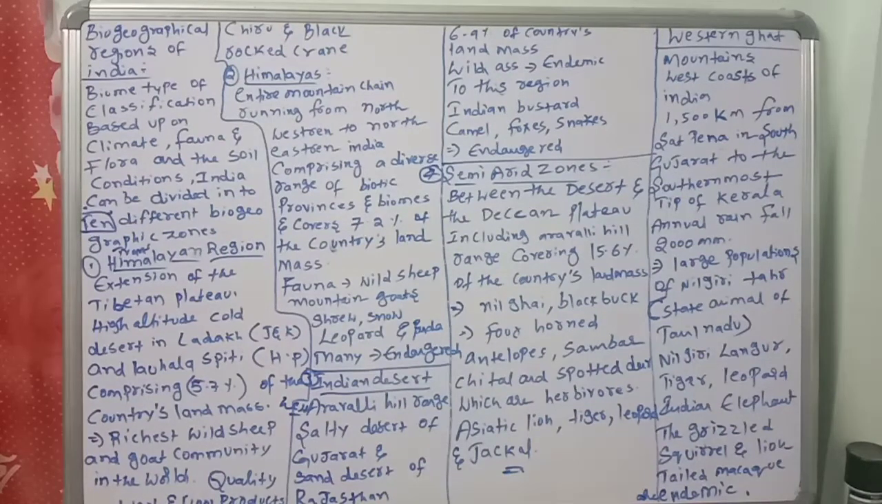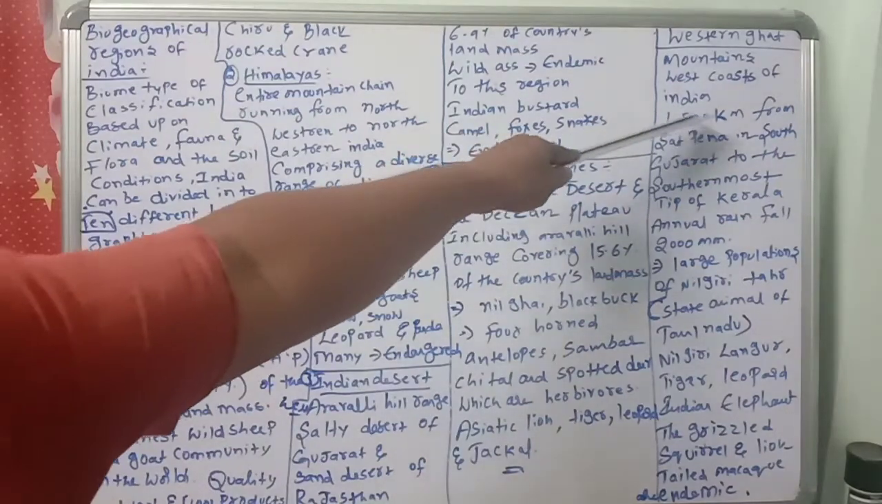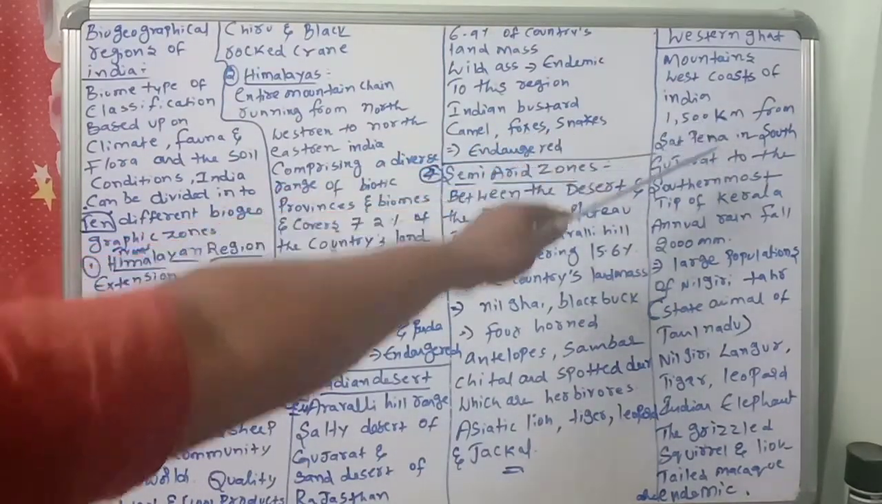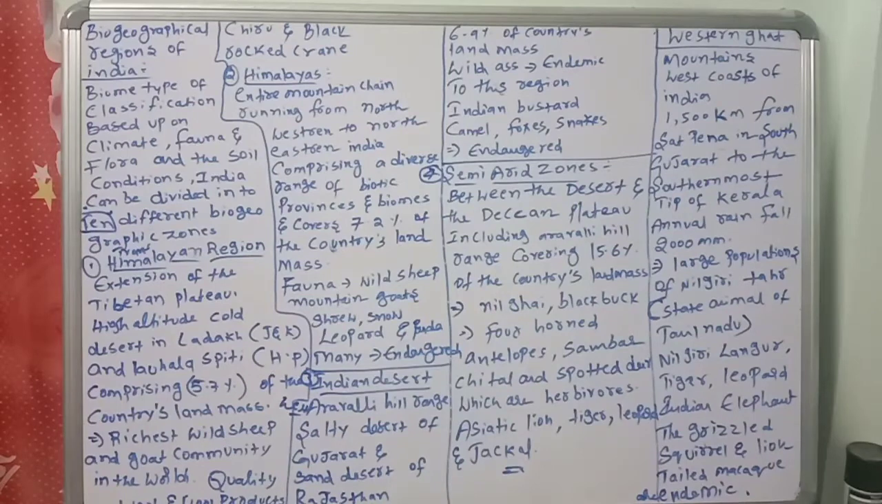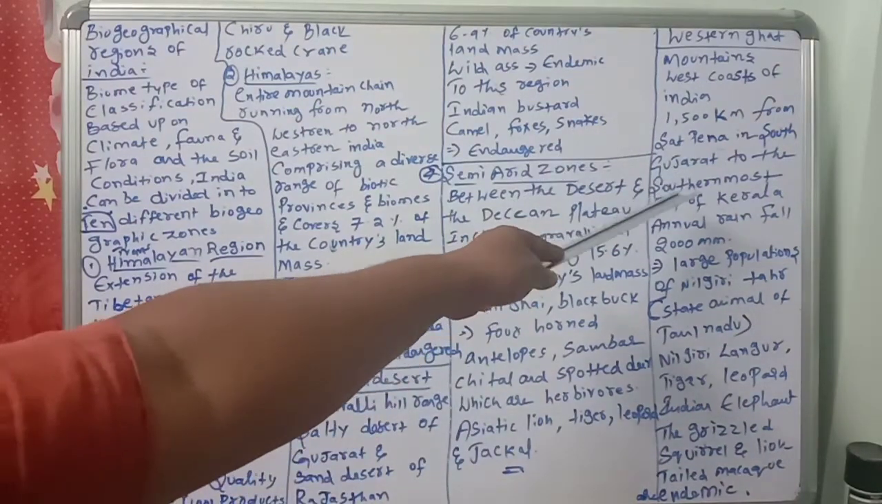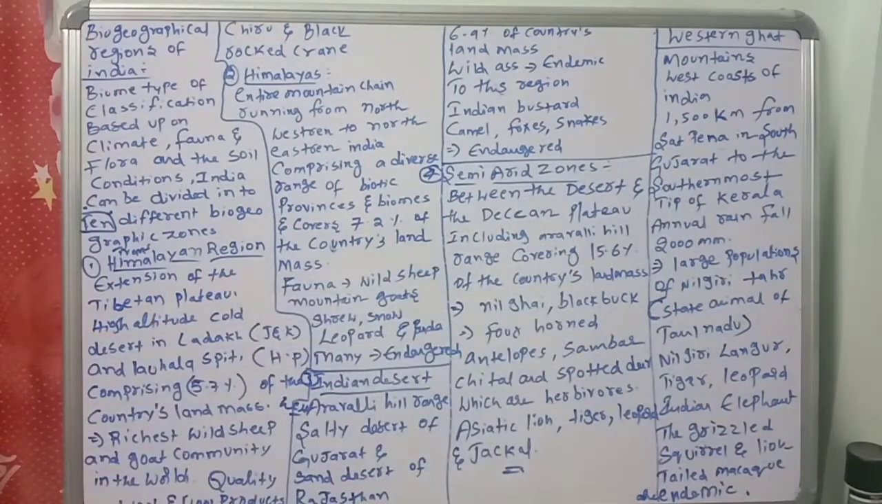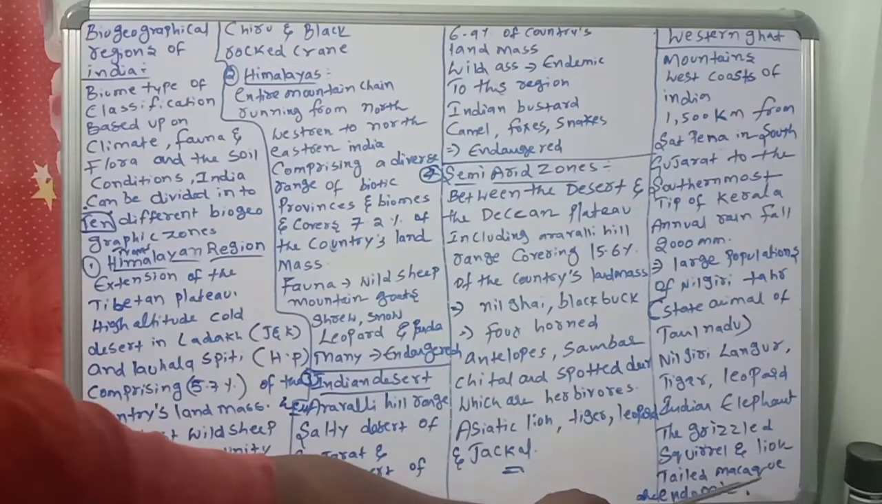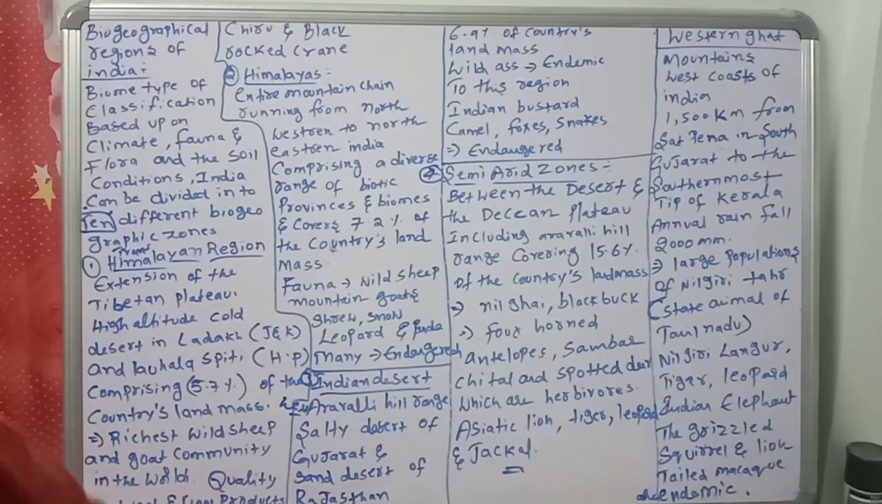Next, Western Ghats. This contains the mountains of the west coast of India, 1,500 km from Satpina in South Gujarat to the southernmost tip of Kerala. Annual rainfall is 2000 millimeters. So, a large population of Nilgiri Tahr, state animal of Tamil Nadu, and Nilgiri Langur, tiger, leopard, Indian elephant, the grizzled squirrel, and lion-tailed macaque are endemic.